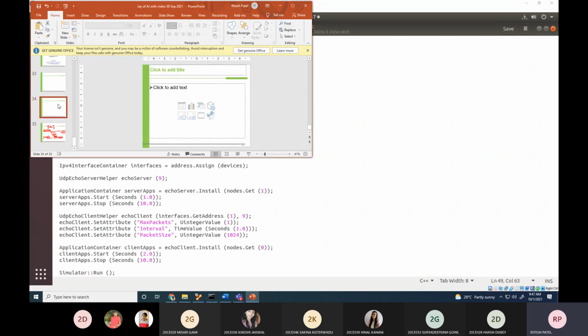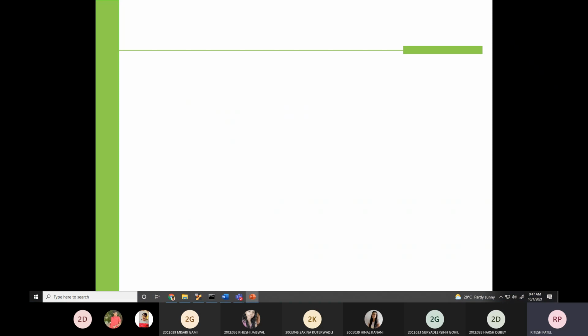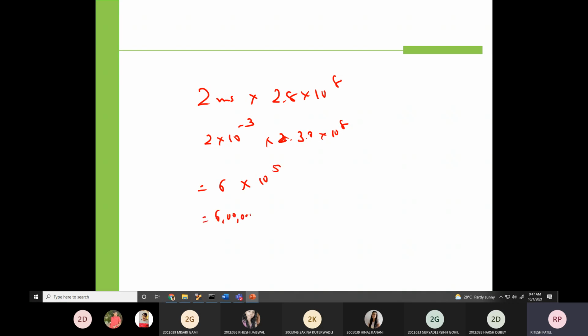So let's calculate. 2 millisecond into speed of light, 2.8 into 10 raised to 8. 2 millisecond means 2 into 10 raised to minus 3, into 2.8, let's say 3.0 for easier calculation. 6 into 10 raised to 5. So 600, 6 lakh kilometer.